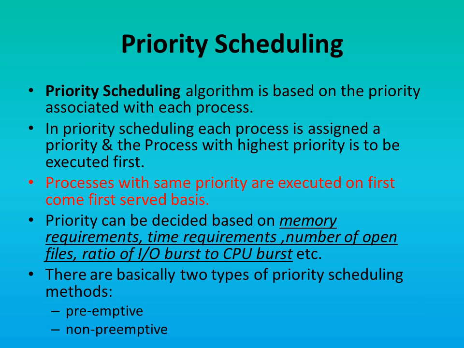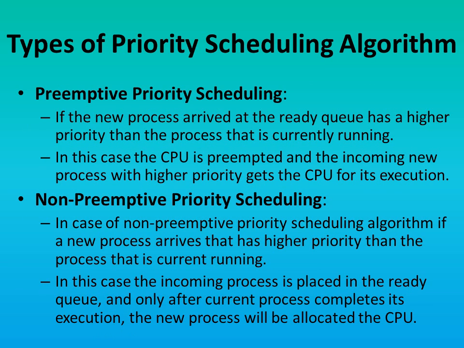There are basically two types of priority scheduling algorithm: preemptive priority scheduling and non-preemptive priority scheduling. So, what is preemptive priority scheduling?